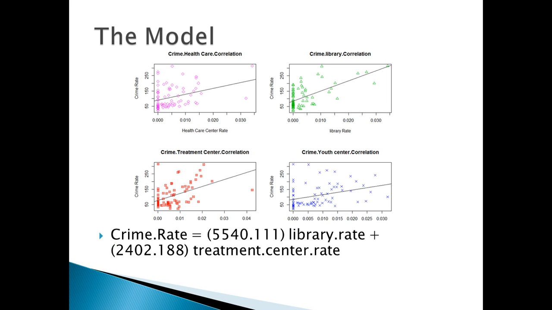The final model was chosen by using forward selection, backward selection, and testing different combinations of variables. According to their estimated adjusted R-squared, F statistic, t-tests, and p-value, crime rate was dependent only on library rate and substance abuse treatment center rate. The other two variables were removed due to their high p-values and non-significant t-tests.